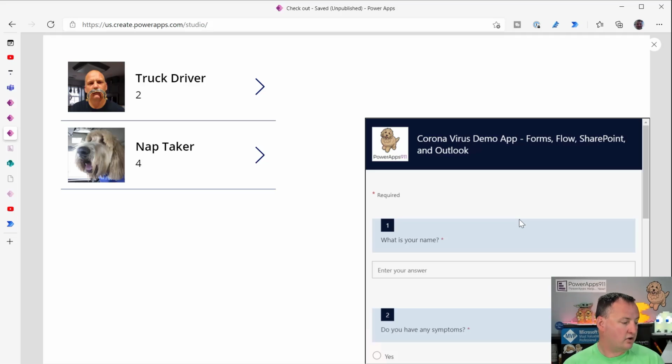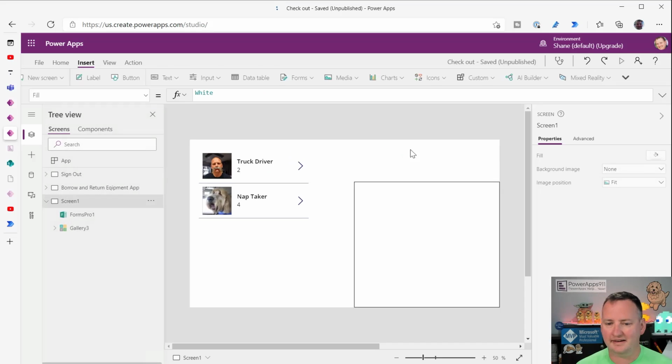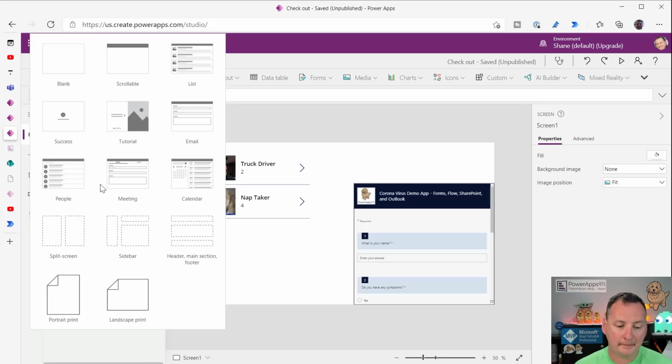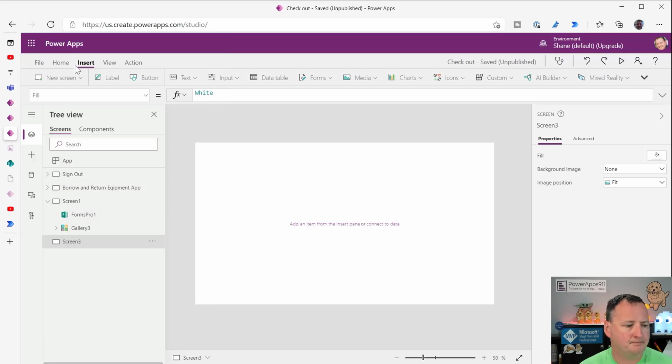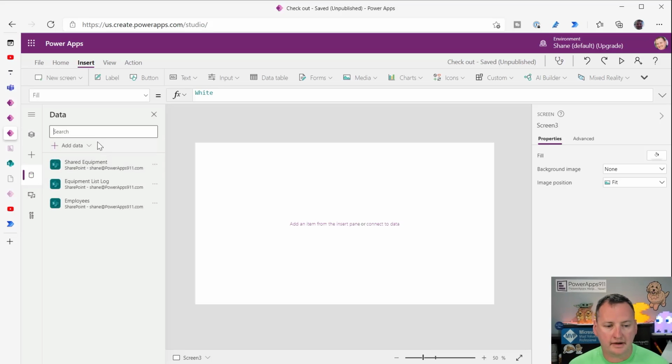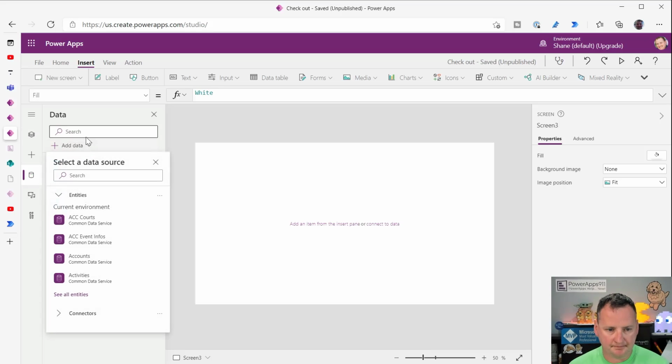How can I search or convert a multi-choice field to a string in order to search it? Oh, solid question. I like it. All right. So this is something I do a lot of, but I don't think I've ever actually shown in a video. So if we jump over here, I'm going to add a different data source. And so right here, we're going to add another SharePoint.